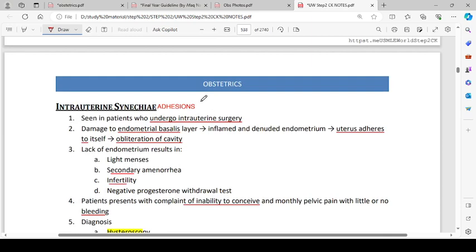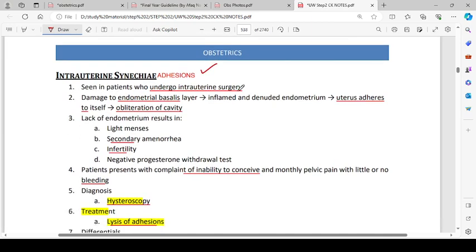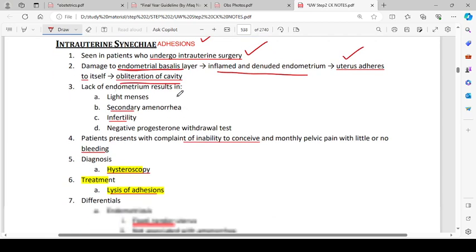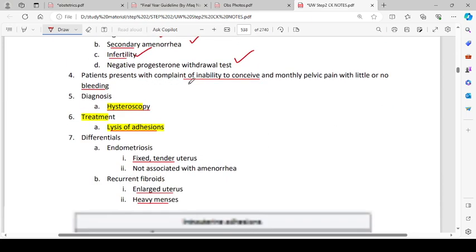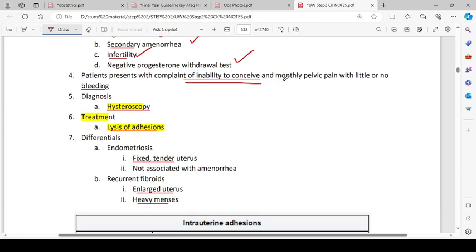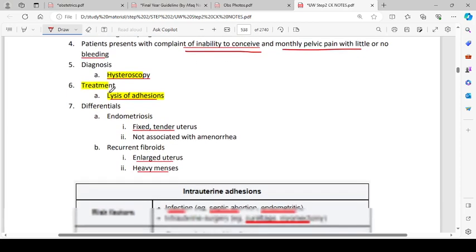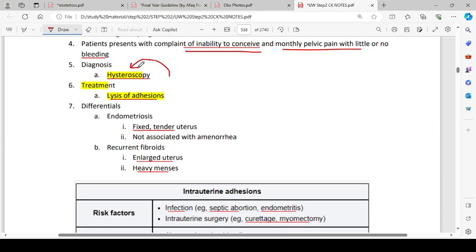Intrauterine synechiae, which are adhesions. They are seen in patients who undergo intrauterine surgery. Damage to the endometrial basalis layer leads to inflamed and denuded endometrium, and that will cause the uterus to adhere to itself, and obliteration of the cavity will occur. Lack of endometrium results in light menses, secondary amenorrhea, infertility, negative progesterone withdrawal test. Patients present with a complaint of inability to conceive and monthly pelvic pain with little or no bleeding. Diagnosis is with hysteroscopy. Treatment is lysis of adhesions.